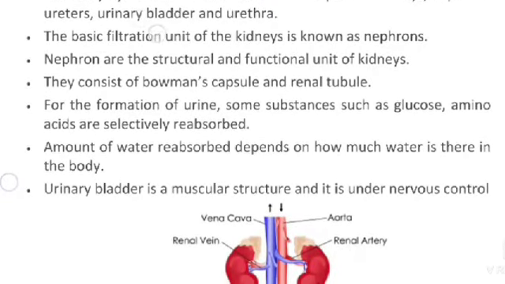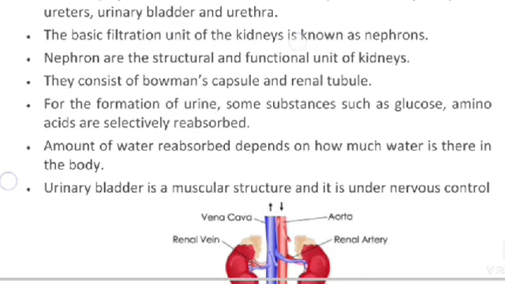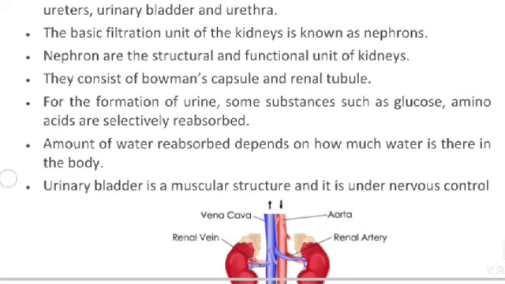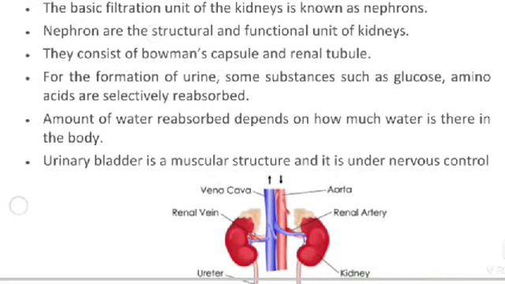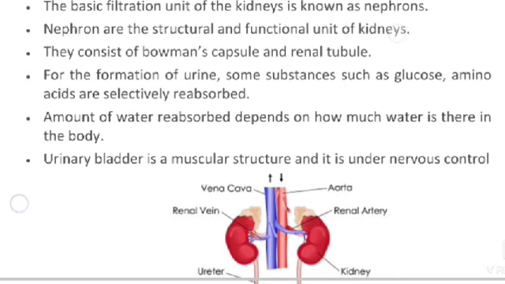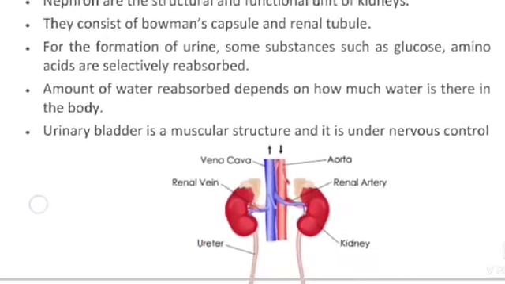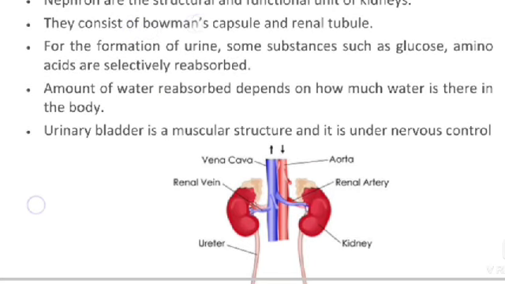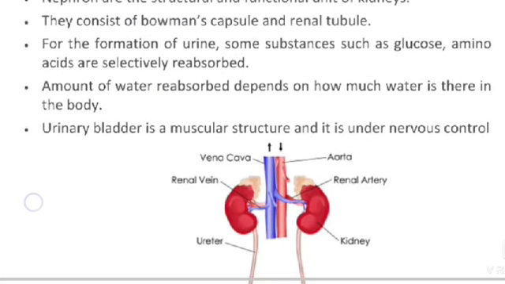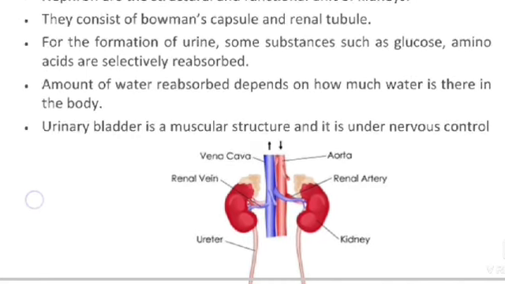The basic filtration unit of the kidney is the nephron. Nephrons are the structural and functional unit of kidneys. They consist of Bowman's capsule and renal tubules.